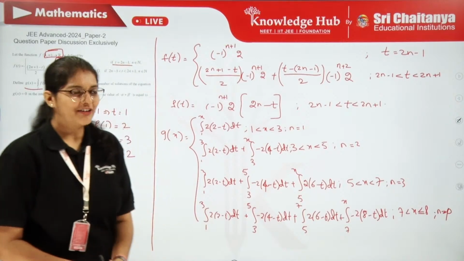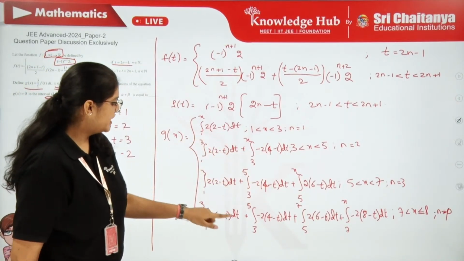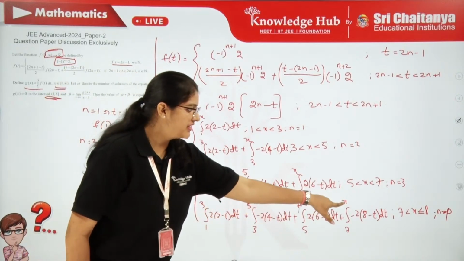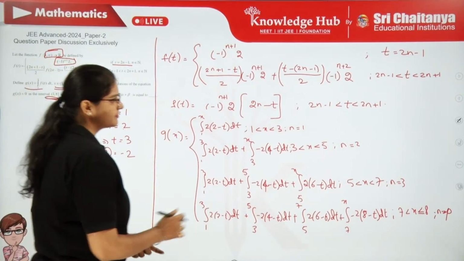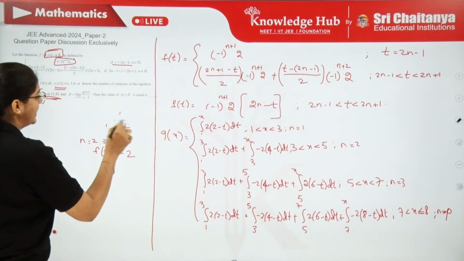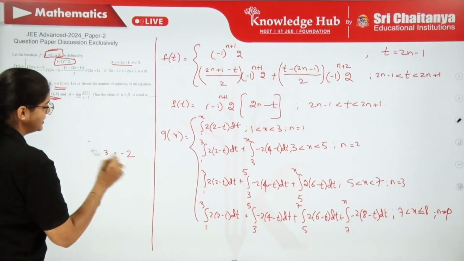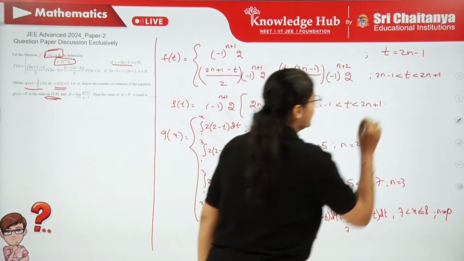Then what we have to do is keep on simplifying all these integral values. Here these are definite integrals, and for these you will be getting results in terms of x, right? After solving them, we will be getting g of x in terms of x. I will just let you know the final form of this g of x.